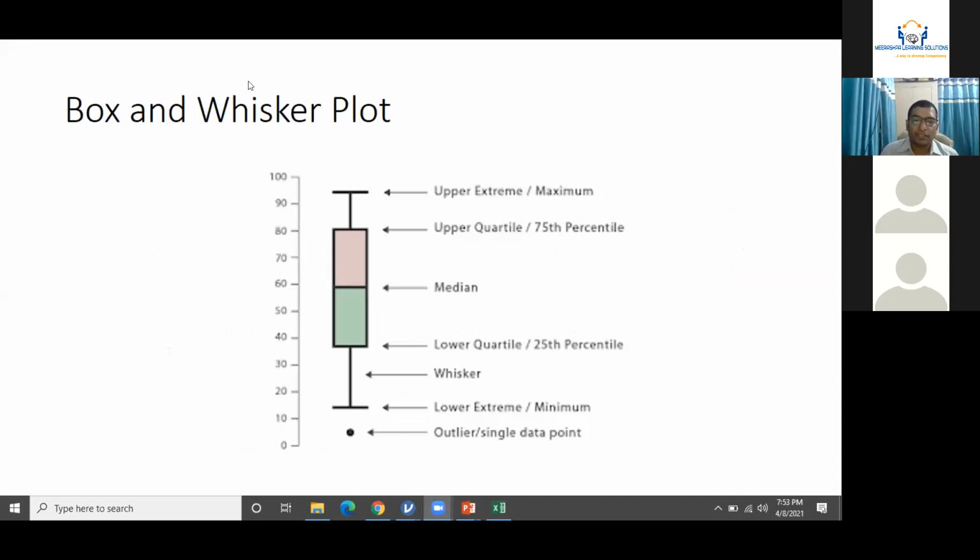Box and whisker plots. These sticks are known as whiskers, right? These are known as outliers, single data points. This is known as the box, and in this box, this particular line is known as the median. This is the lower percentile, the 25th percentile of the data, and this part is the upper percentile, the 75th percentile of the data.